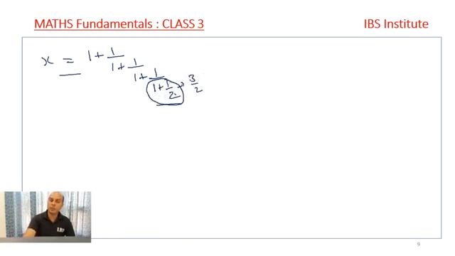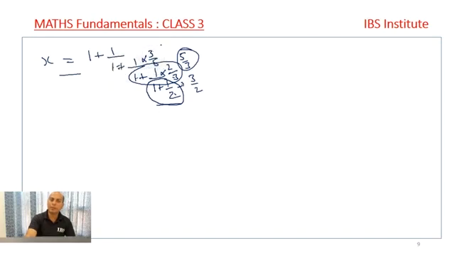Then this 3 by 2 has to be reversed, because it is 1 upon 3 by 2. It will become 2 by 3. Then 3 1s are 3, 3 plus 2 is 5 upon 3. Then again this whole has become 5 by 3. Now this needs to be reversed. This will be 3 upon 5.